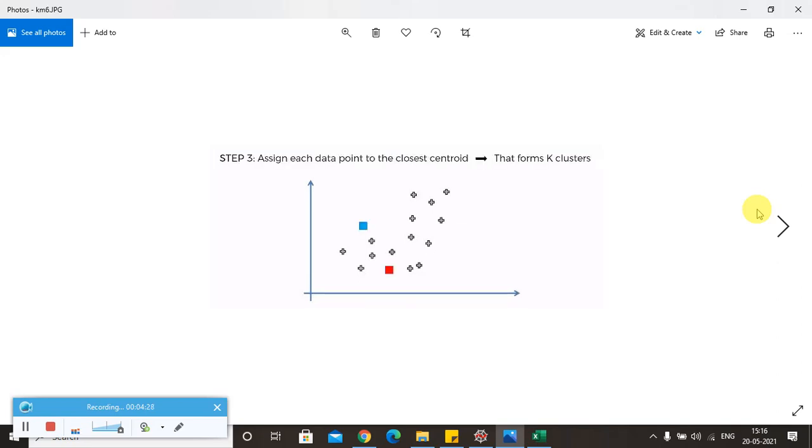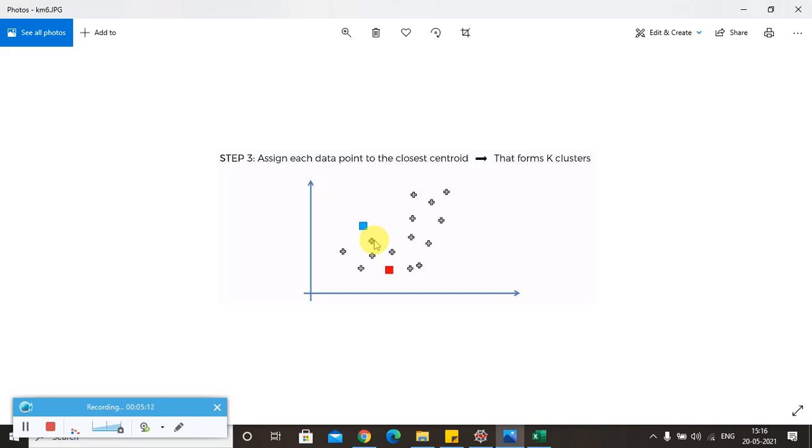Later on we jump into step 3 and assign each data point to the closest centroid, which forms k clusters. Basically for every data point in our data set we need to identify which of the centroids, blue or red, is closer. For example, you can see these are the data points which are closer to the blue than the red, and these are a few data points which are closer to red than the blue. So you can see very clearly that some data points are very close to blue, and some are very close to red.